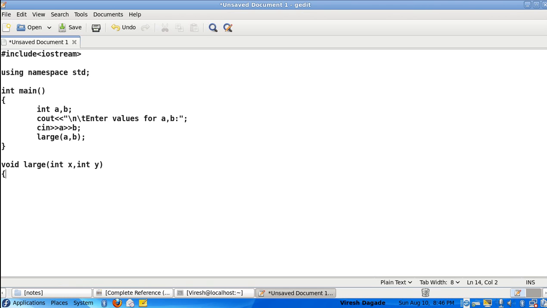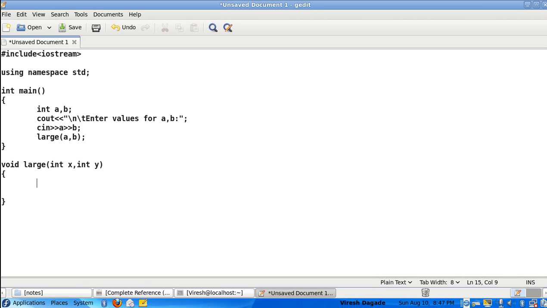So this is the body of the function. As you observe, main also is a function, which is called by the operating system. It has an opening brace and closing brace. The same way the function has an opening brace and closing brace. Two arguments passed, two arguments received, and over here void is the return type. The meaning of this is this function is not going to return anything back to main. So with that, I continue with the body of the function.